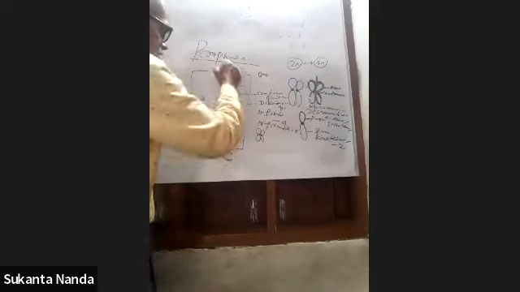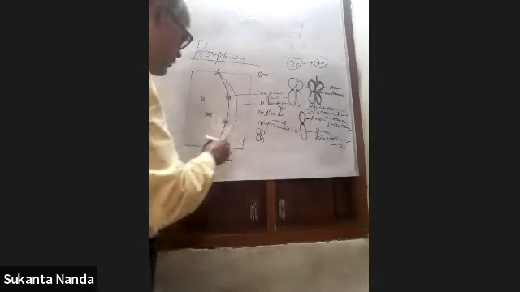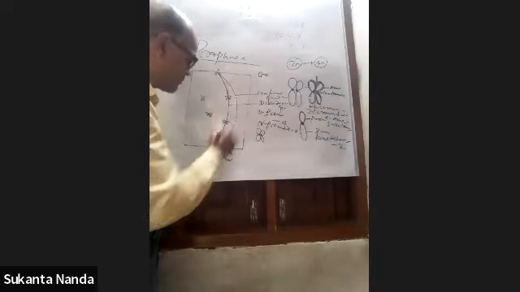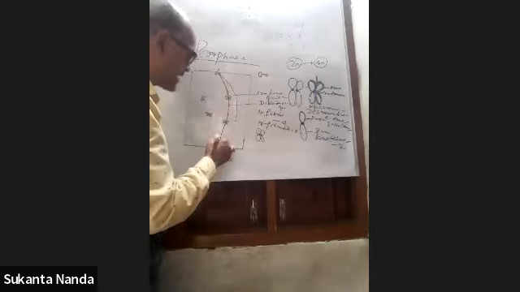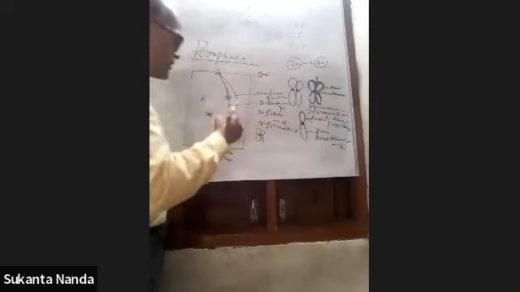So there are two kinetochores, whereas one takes the fiber of the south pole, and another kinetochore takes the fiber of the north pole.